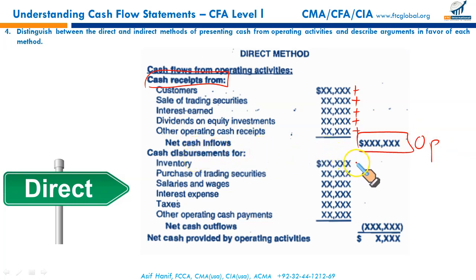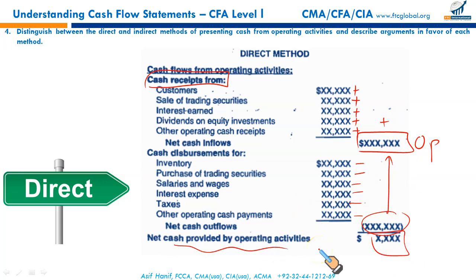Cash disbursement for acquisition of inventory, of course, payment to your accounts payable. Purchase of trading securities, salaries and wages paid, interest paid, taxes paid, other operating cash payments. Deducting all these payments from the inflows, you get the cash flow provided by operating activities. This is called the direct method. You have gross cash receipts and payments from your operations, and you get net cash provided by operating activities.